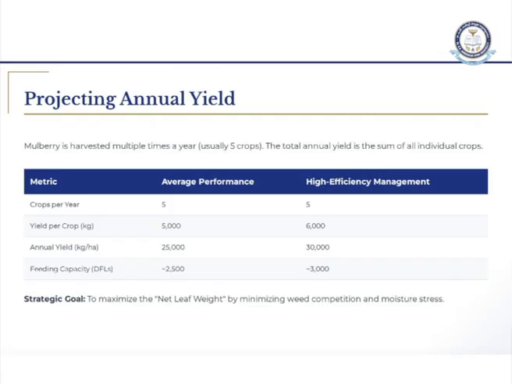If the management is good, if your average performance per year is 5,000 yield per crop, you can yield 6,000. If the annual yield is 2,500, if you are managing very efficiently, you will be getting 30,000. Keep one thing in mind, management is very important. If the management is not good, the college will not work well. In the same way, if your management is good, you can yield a good crop, meaning good yield.